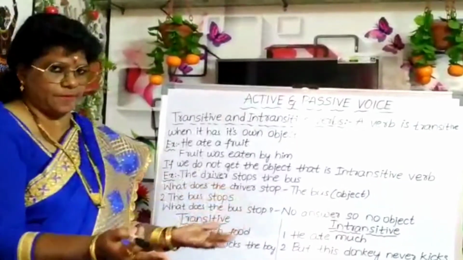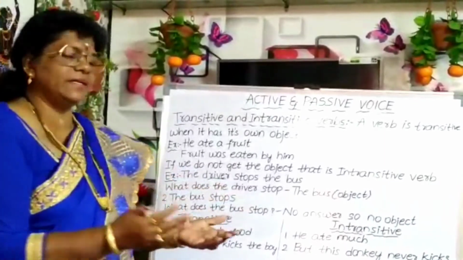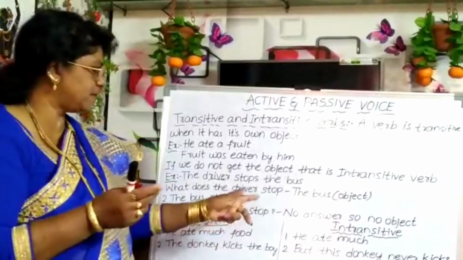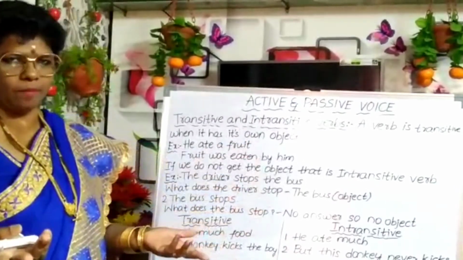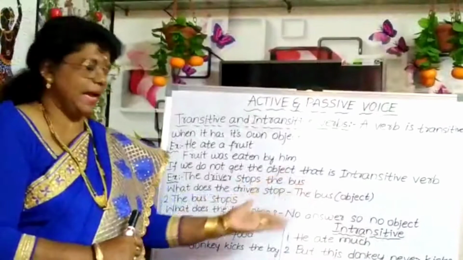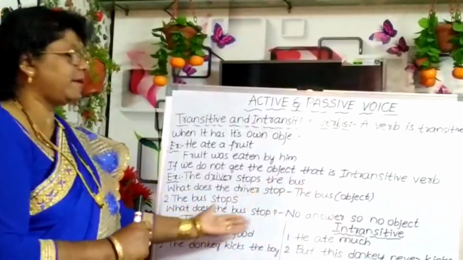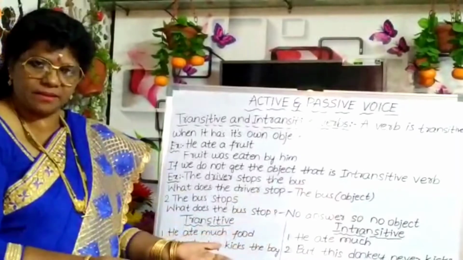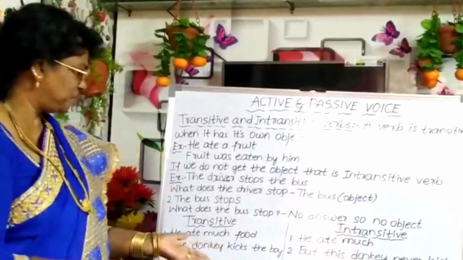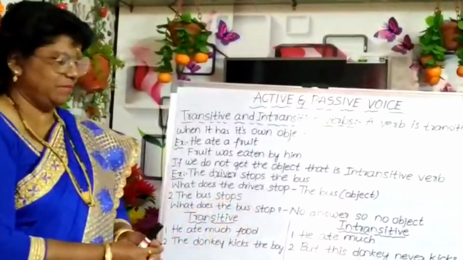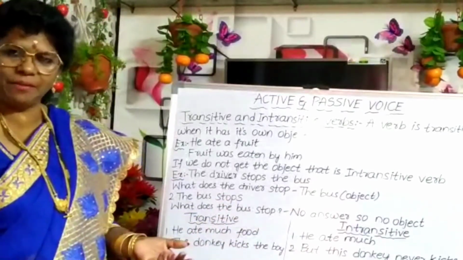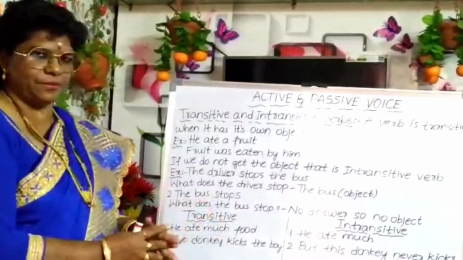The bus stops. We ask a question: what does the bus stop? Do we get any answer for that? We don't get any answer. So that is intransitive because there is no object. Understood? Are you following me? Then I have given two more examples. He ate much food. What did he eat? Much food. We asked a question to the subject by using what. The donkey kicks the boy. What does the donkey do? The donkey kicks the boy. There we are getting a proper object, so that is transitive.